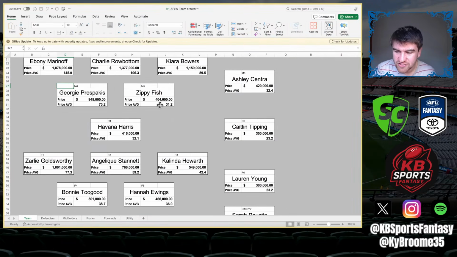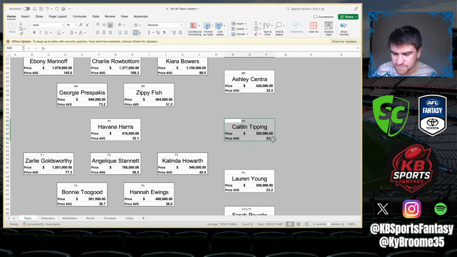And so that's why she would be on field or not, she'd be there in the side for me. She's in the top 3 midfielders that I want out of the rookies. So is Ash Centra. She's one of the number 1 picks, and her stats are kind of crazy. Now, Harris, I don't know where exactly she's going to play, and I would potentially change out a Prasparkas to a rookie to get Harris up if she isn't going to play a role that I like as much. But I think she'll come in to play on ball-ish, or get a similar-ish role, and I think that she can easily score 60s or 70s.